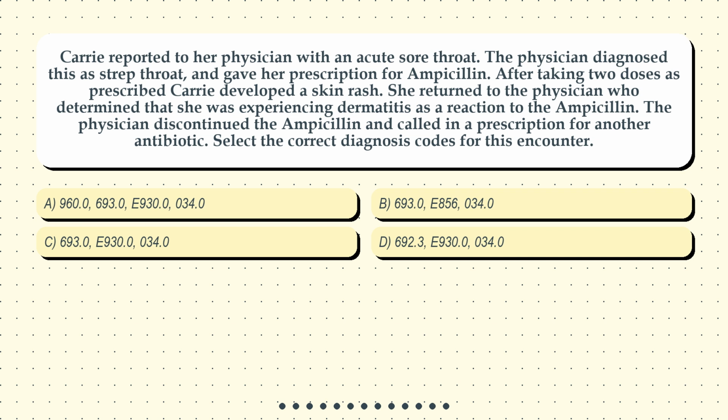Option A. 960.0, 693.0, E930.0, 034.0. Option B. 693.0, E856, 034.0. Option C. 693.0, E930.0, 034.0. Option D. 692.3, E930.0, 034.0.